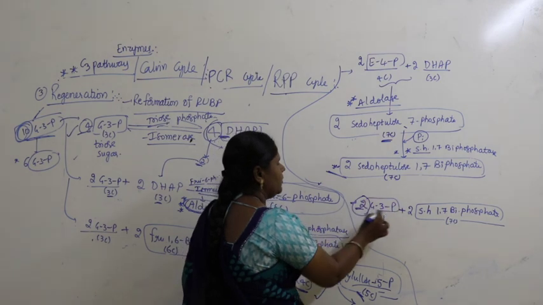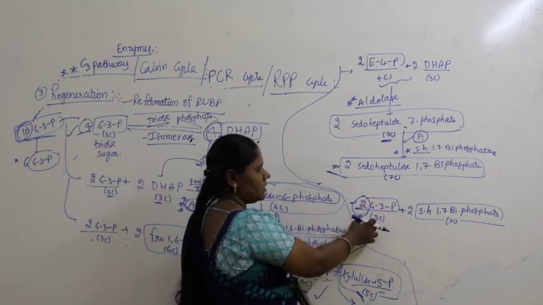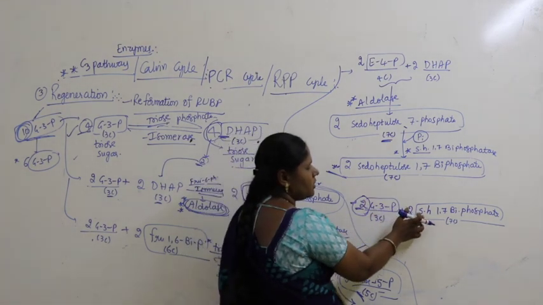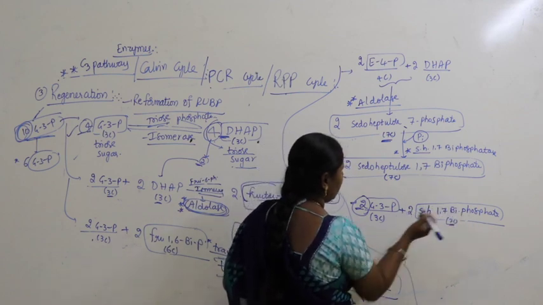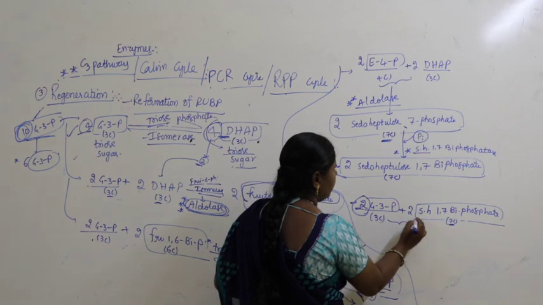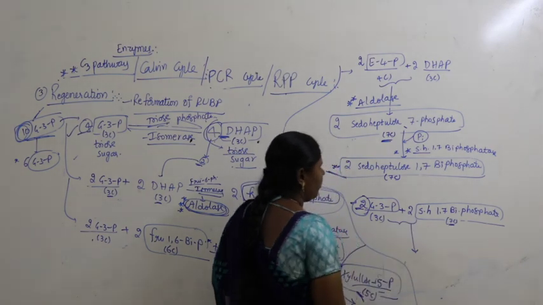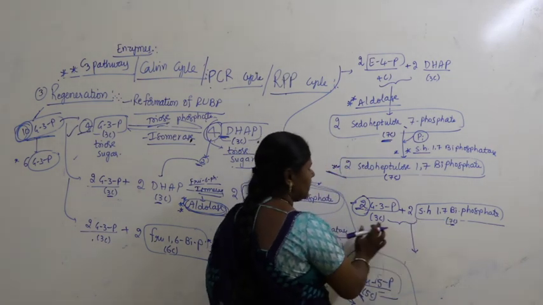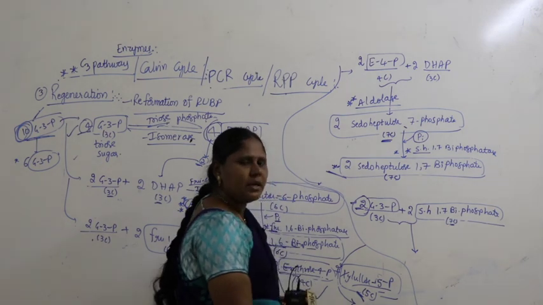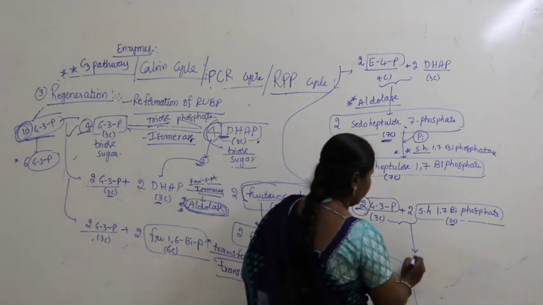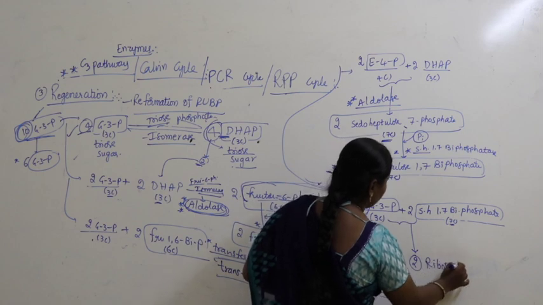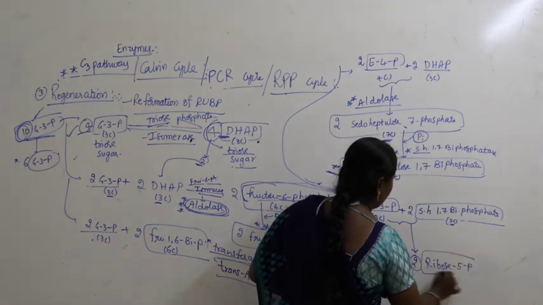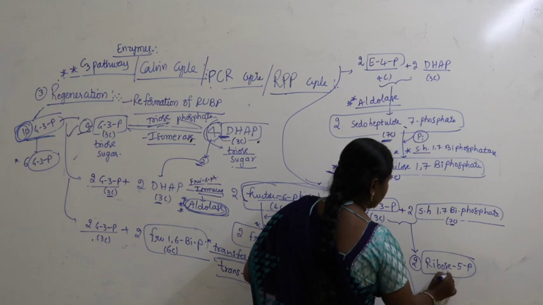2 molecules of G3P having 3 carbons plus 2 molecules of sedoheptulose 1,7-bisphosphate having 7 carbons. Now it leads to formation of the compound. What is that? 7 plus 3. How many carbons? 10 carbons. 10 carbons are divided as 2 ribose 5-phosphate having 5 carbons, pentose sugar.